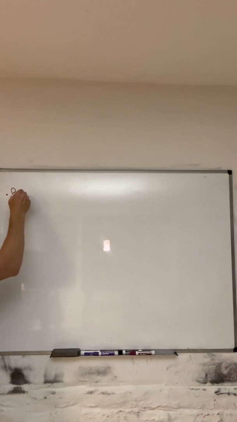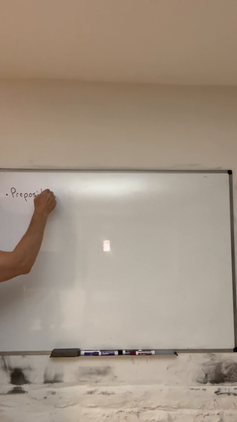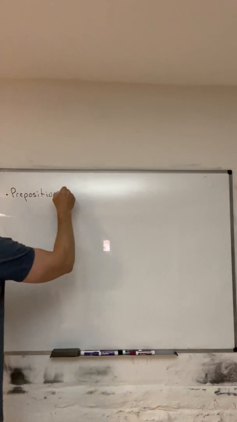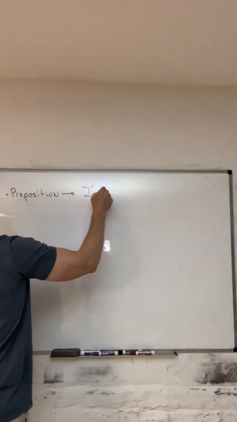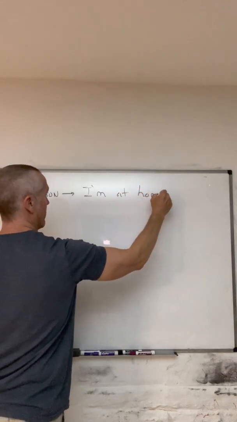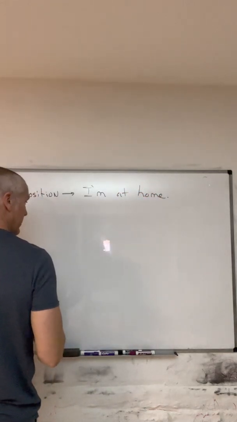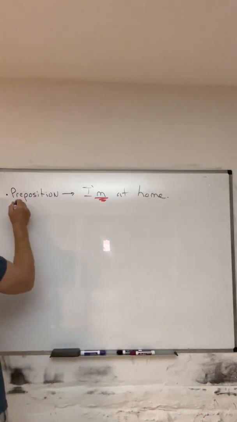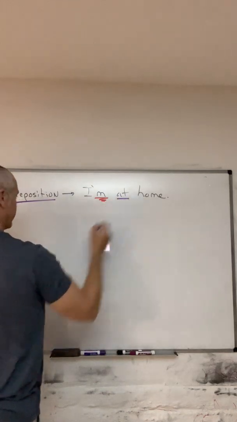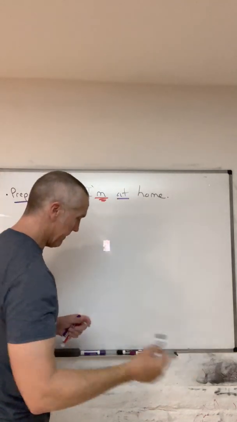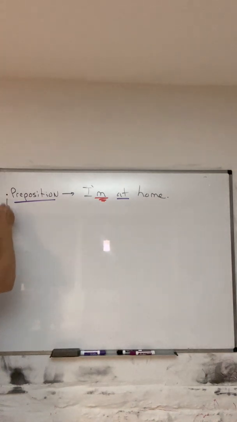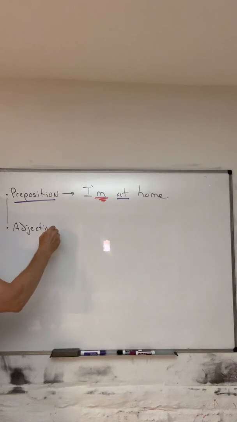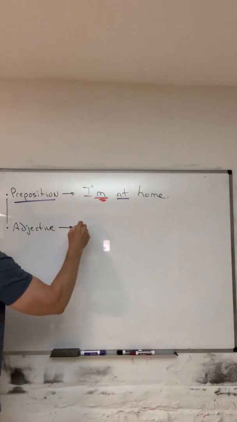So one common sentence with the verb be again is going to be with a preposition. Like this. I'm at home. All right, well, here's the verb be, and then here's the preposition, at. Another common sentence with the verb be is with an adjective. An adjective. Like this.